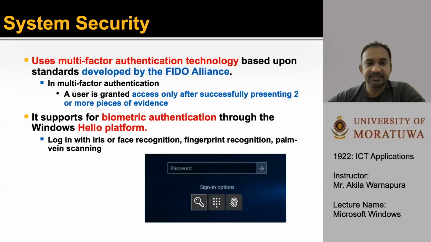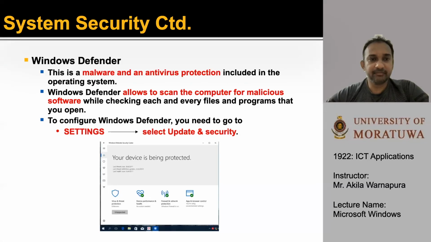Let's talk about system security. System security uses multi-factor authentication technology based on standards developed by the FIDO Alliance. In multi-factor authentication, a user is granted access only after successfully presenting 2 or more pieces of evidence. It supports biometric authentication through the Windows Hello platform, which offers login with iris or face recognition, fingerprint recognition, or palm vein scanning.